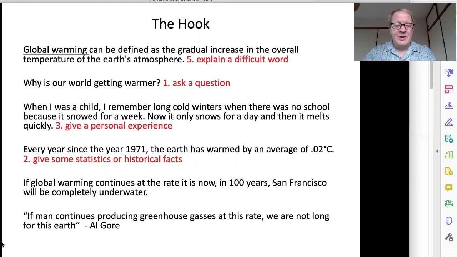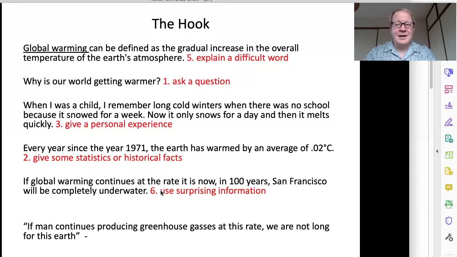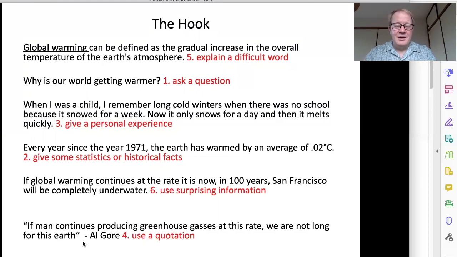Next, if the global warming continues at the rate it is now, in 100 years, San Francisco will be completely underwater. Surprising, shocking information. And finally, we have a quote: if man continues producing greenhouse gases at this rate, we are not long for this earth. Al Gore, who was the Vice President of America and has made a movie about global warming.